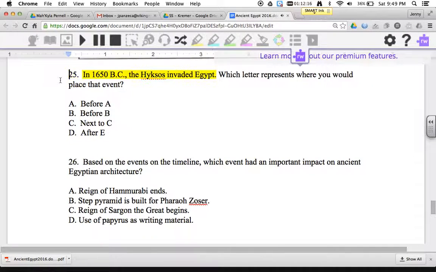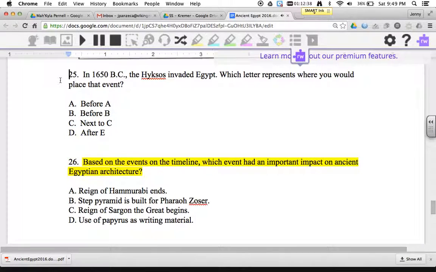25. In 1650 BC, the Hyksos invaded Egypt. Which letter represents where you would place that event? A. Before A. B. Before B. C. Next to C. D. After E. 26. Based on the events on the timeline, which event had an important impact on ancient Egyptian architecture?